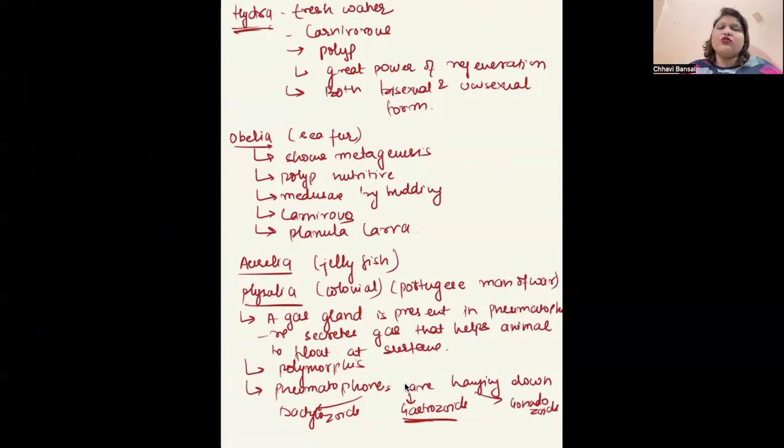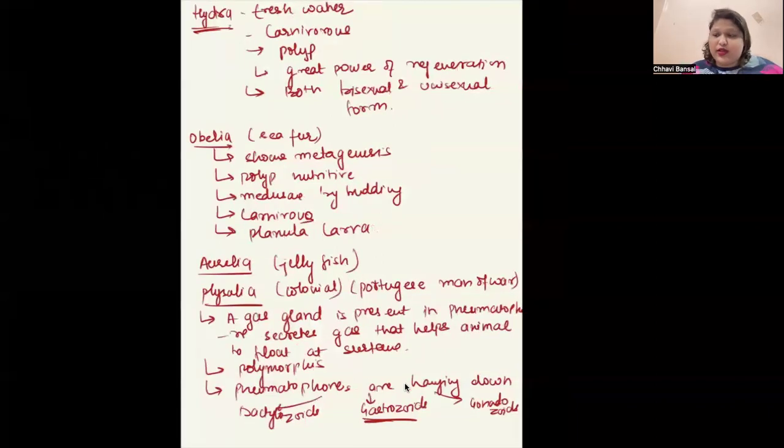Physalia is colonial, also called Portuguese man of war. They have a gas gland present at the pneumatophore, which produces gas that helps in the floating of Physalia at the surface of the water. They also show polymorphism, and they have 3 types of zooids: dactylozoids, gastrozoids, and gonozoids.